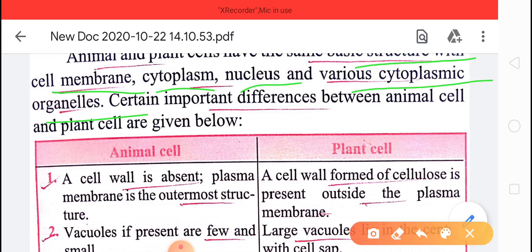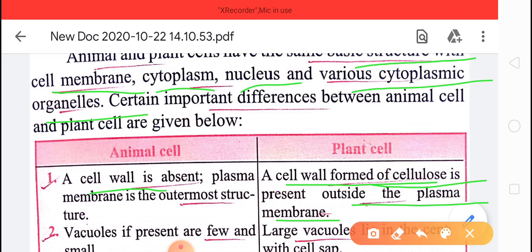The first difference is the cell wall. The cell wall is completely absent in the animal cell, and in the plant cell it is present. The cell wall is formed of cellulose and is present outside the plasma membrane.